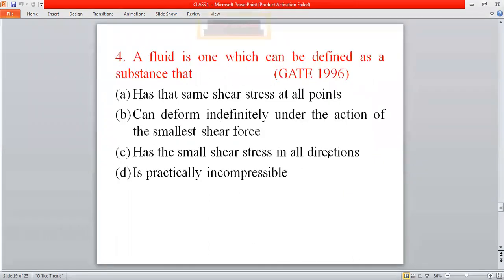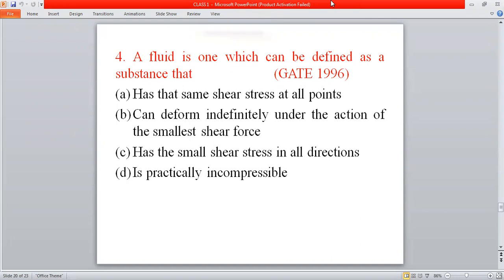The next question is, a fluid can be defined as a substance that... This question was asked in the year 1996. So fluid means, we know, it is a substance that can deform indefinitely under the action of the smallest shear force. For example, if you apply any load over a solid, then the solid will show some resistance. That resistance is known as the stress.